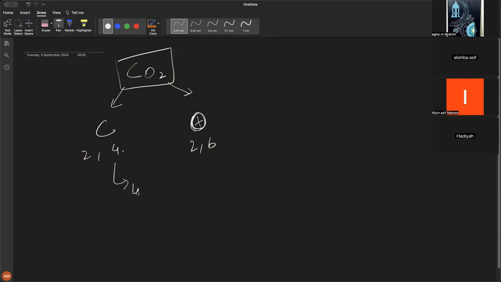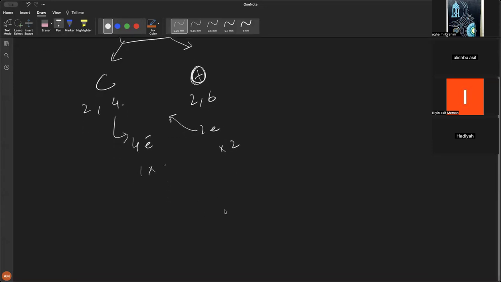Carbon needs a total of 4 electrons, because it has 4 unpaired electrons that need to be bonded, that need to make a pair. That pair is going to be coming from oxygen. Each oxygen can give 2 electrons.